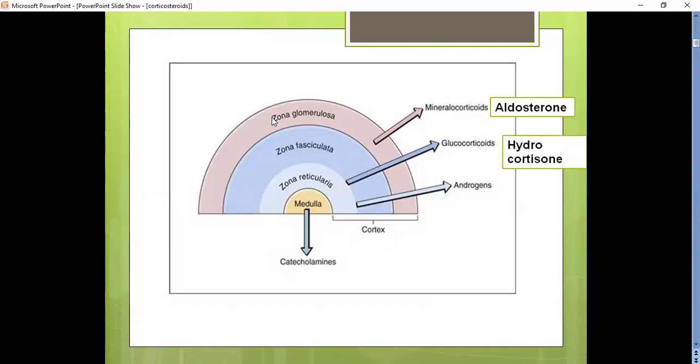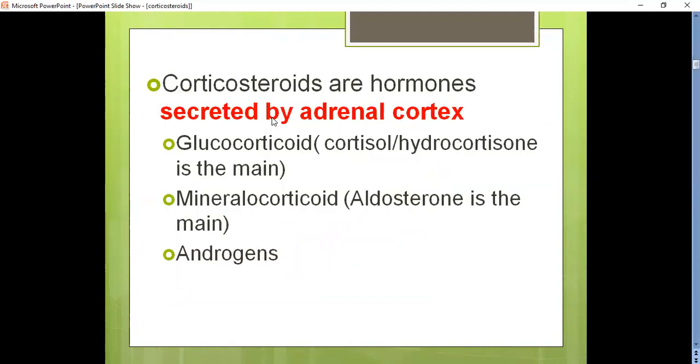Okay, and these mineralocorticoids consist of aldosterone, and the function of aldosterone is to retain sodium and water in our body. The glucocorticoids are involved in the production of hydrocortisone, and these corticosteroids are called the adrenal cortex hormones because they are secreted by the adrenal cortex.